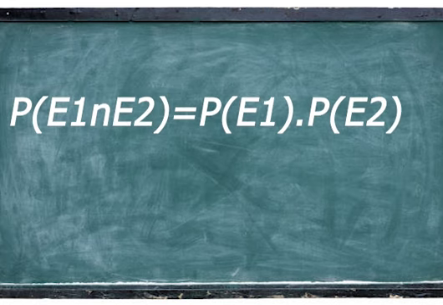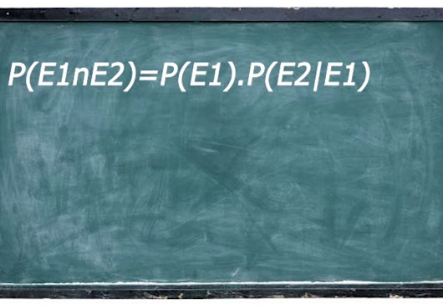The next, what will be the intersection probability? The probability of event 1 intersection with event 2 becomes probability of event 1 multiplied by probability of event 2. This is when they are independent. Independent means the occurrence of the first event or the second event is not determined by the other event. This is called independence between two events.